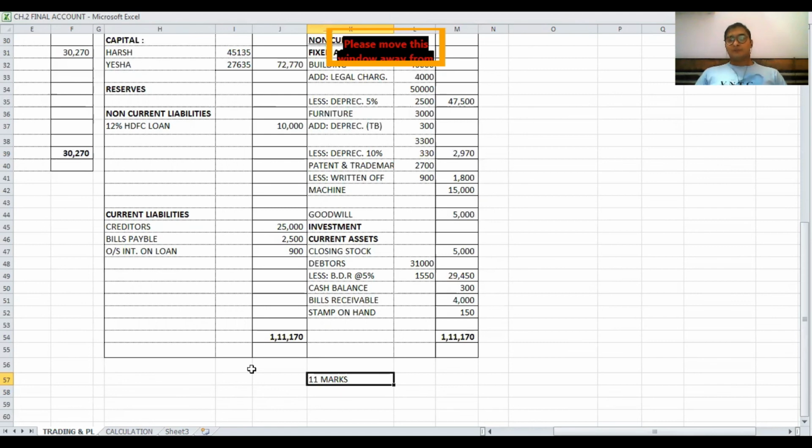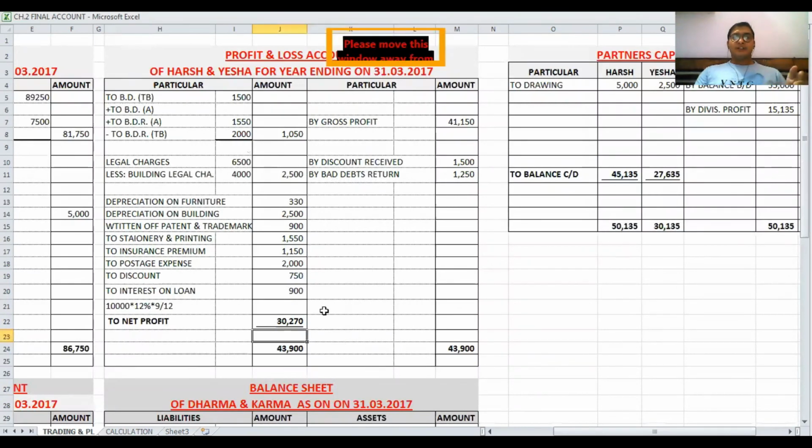Okay. So first of all, I have shared my trading account, P&L account, P&L appropriation account, partners capital account, and balance sheet. So first of all, you have to learn all these five formats very carefully. Then after, you have to put such items in such accounts in that manner. So first of all, you have to remember that formula. You have to understand the adjustments. For every adjustment, there are two entries that you have to put into the accounts, and then after, put the remaining trial balance into the accounts. Finally, close the accounts.